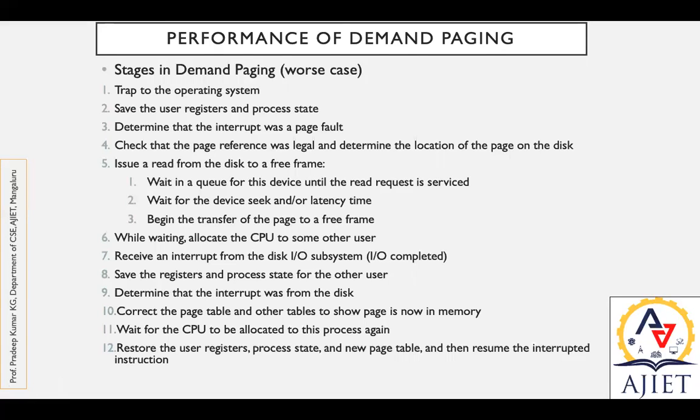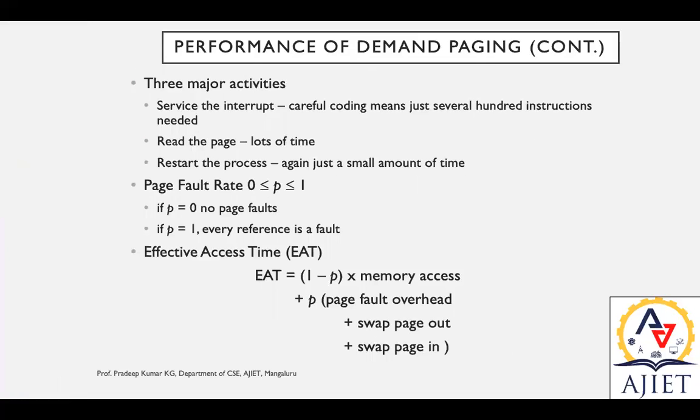Consider a scenario of a normal memory access. In this case, how do we calculate effective access time? To service the interrupt, 3 major activities are performed if there is a demand. The first is careful coding, meaning just several hundred instructions are needed. Then read the page, which takes a lot of time, bring it back, and restart the process.